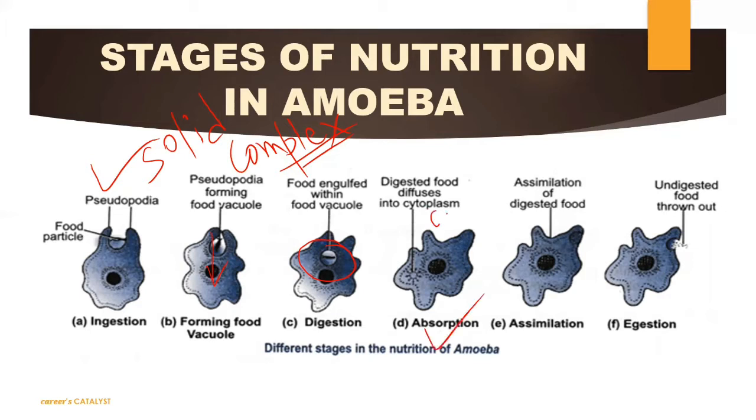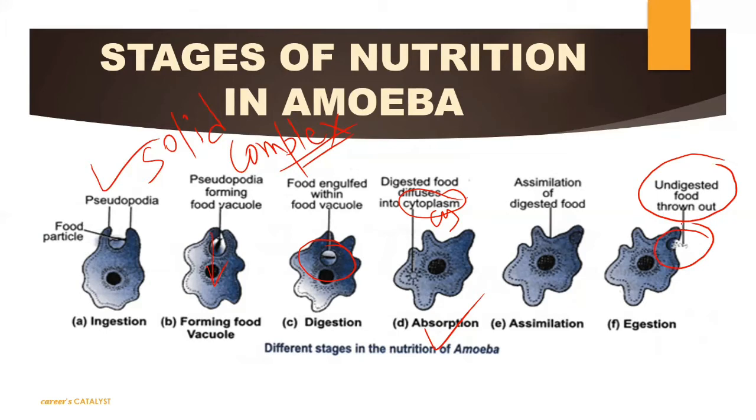Who will absorb it? Obviously the cytoplasm. You can see here the cytoplasm will absorb this particular digested food, and after that the digested food will be used for their growth and development, and obviously for maintenance work and repairing work also. And obviously the waste material, the undigested food, will be thrown out of the body again by rupturing the membranes. Hope it is clear to you.